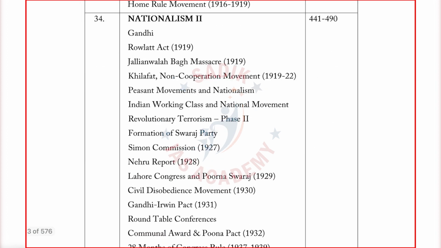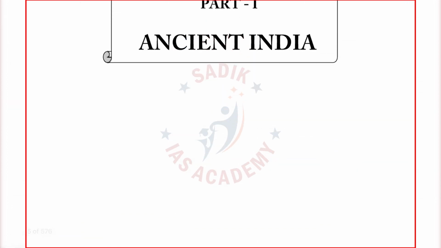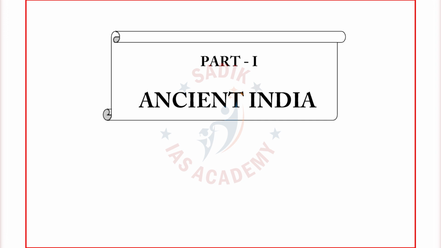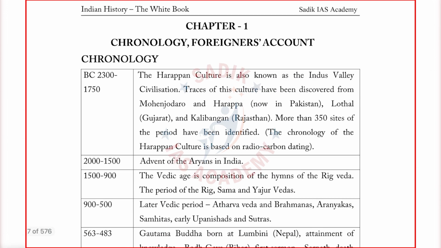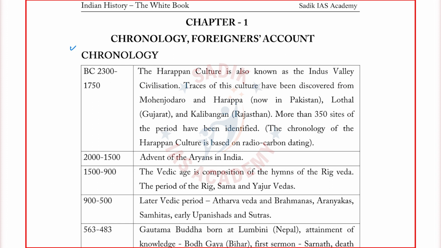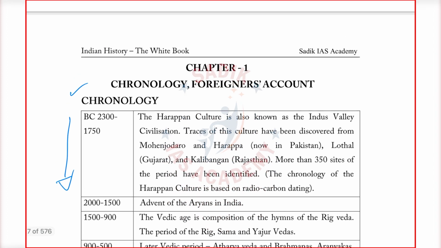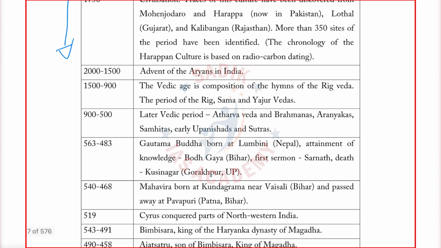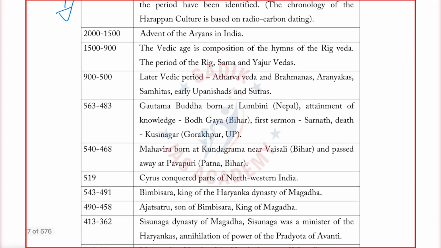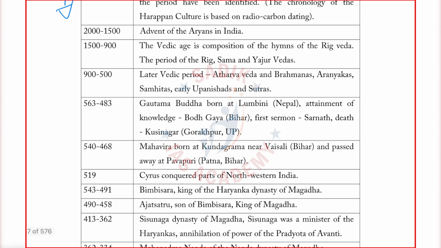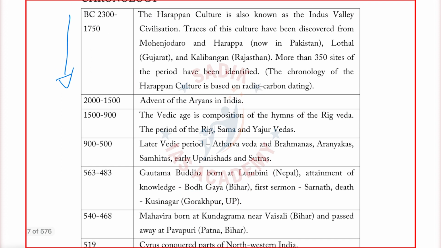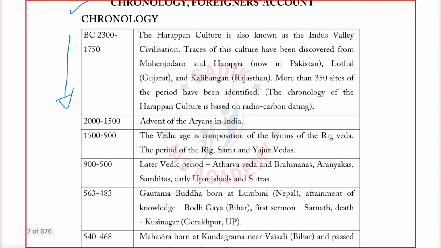Just for your information, you see, part 1 is ancient India. Now, this chapter, as I told you, is the chronology and foreign accounts. Just see how we have given the chronology. If you follow through all the things which you have to know, we have arranged them in order, because as far as history is concerned, you cannot understand, master, or remember history without paying attention to chronology. So I have paid much attention to putting things in the book based on chronology. Okay, so we have followed that.